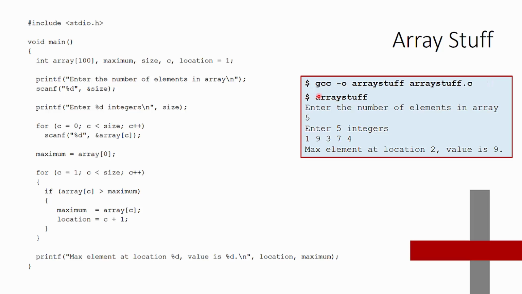And what it does is it says, enter the number of elements in the array. And the number of elements here will be 5. So let's say 5. And then it'll say, okay, enter in 5 different integers. So then I entered in 5 different integers. Then it tells us that the maximum element, the largest element here, is at location 2, which is this one here, and the value is 9.